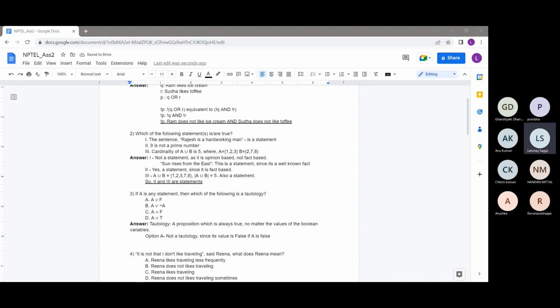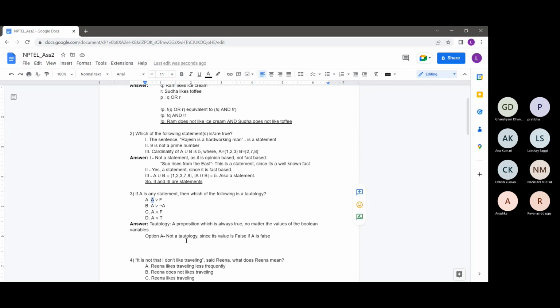Right, so I guess this is straightforward. Similarly, you can just see that if statement A is false here, then false or false will give me false only. But a tautology is something which should always give true.